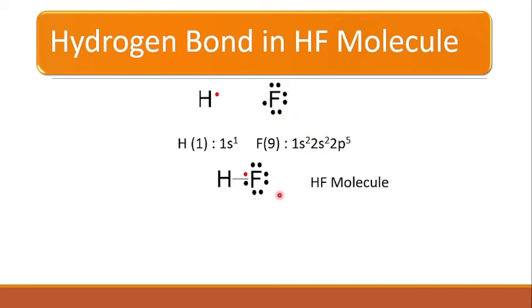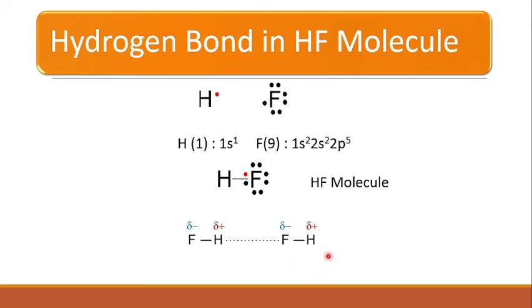So when the HF molecule is formed, the electron pair between hydrogen and fluorine is attracted towards the fluorine, because fluorine has more electronegativity than the hydrogen atom, and therefore fluorine has achieved a slightly negative charge, and hydrogen has achieved a slightly positive charge, right? So we can say plus delta charge on hydrogen and minus delta charge on fluorine, right?